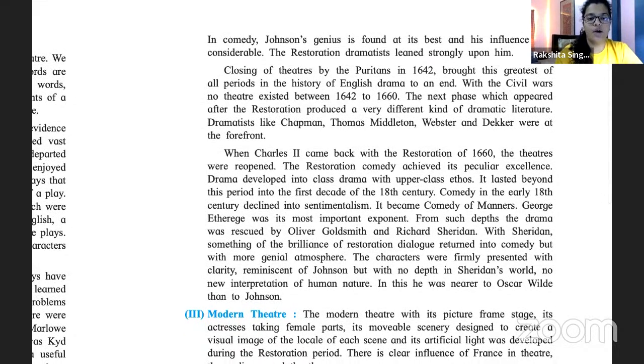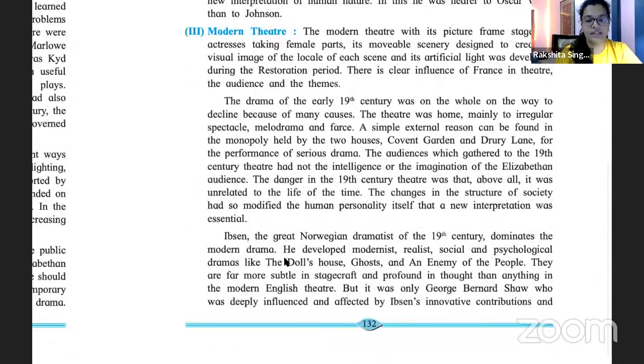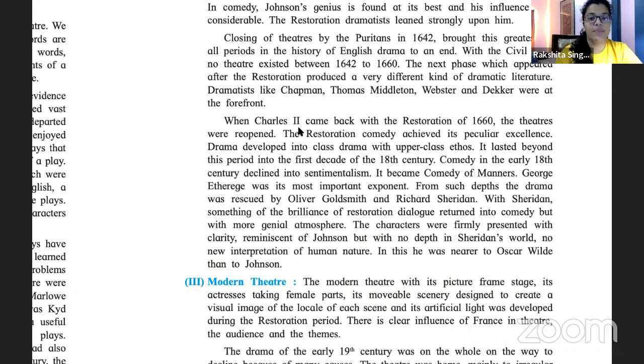Okay, now we're going to read through this paragraph, and we're going to start modern theatre in the next class. But once we are done with this, we are going to take out 5 minutes and take a look at Shakespeare's drama that I was talking about, A Midsummer Night's Dream. We're going to read a couple of lines from it, or do an introduction of it. I'm reading this because we want to finish this off a little early, and then we'll start a little of A Midsummer Night's Dream. Reading a lot of this should help you understand that also.